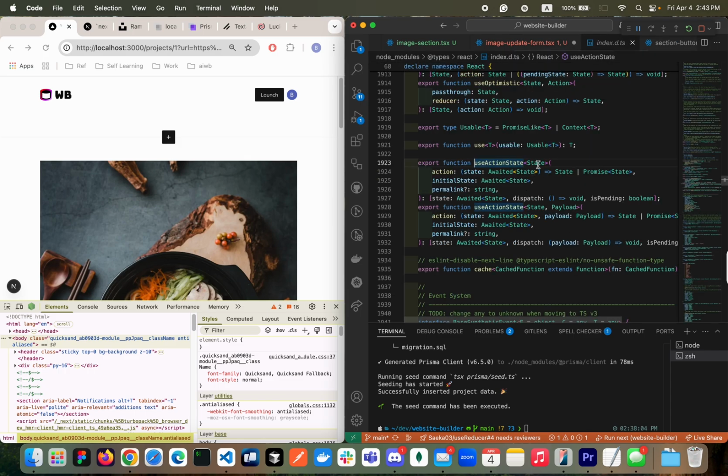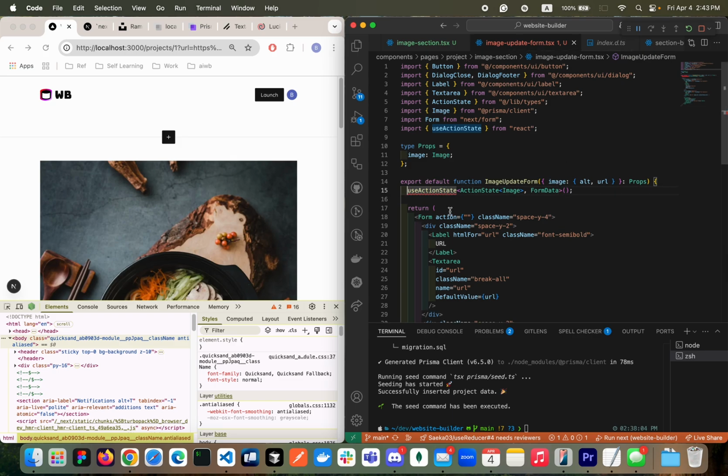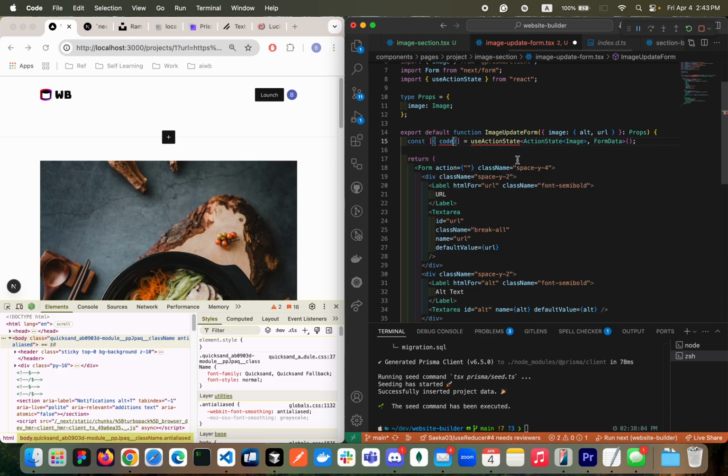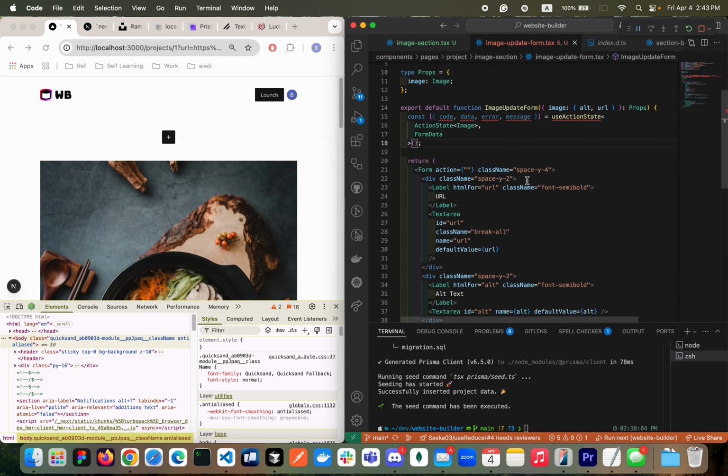Here, if you take a look, second one is what we want. The payload that we'll be sending will be the form data. Looking good. This guy will be returning three things. In our case, it's the action state that returns those. So let's accept it first: data, error, and the message. It's time to pass the action.